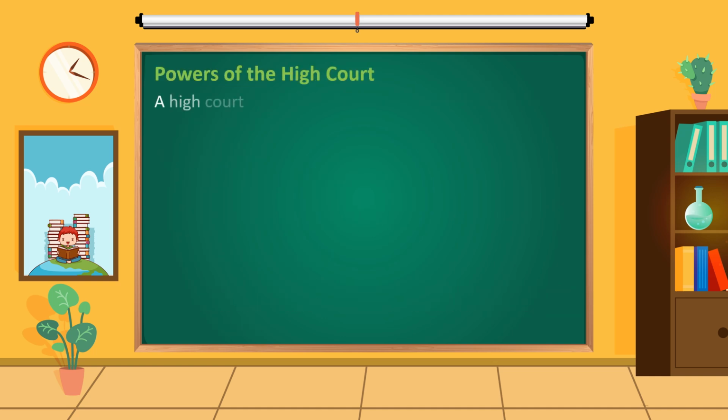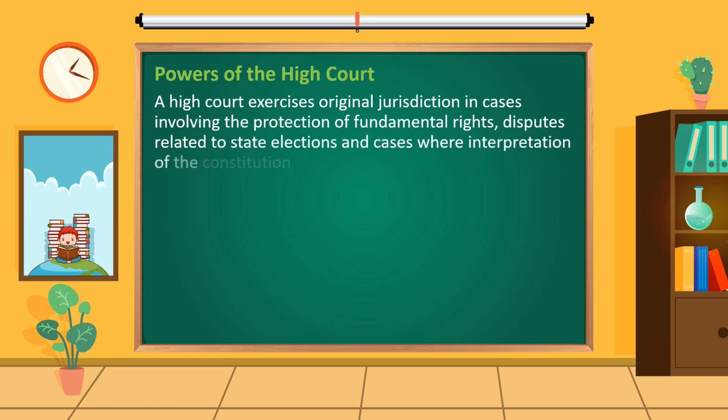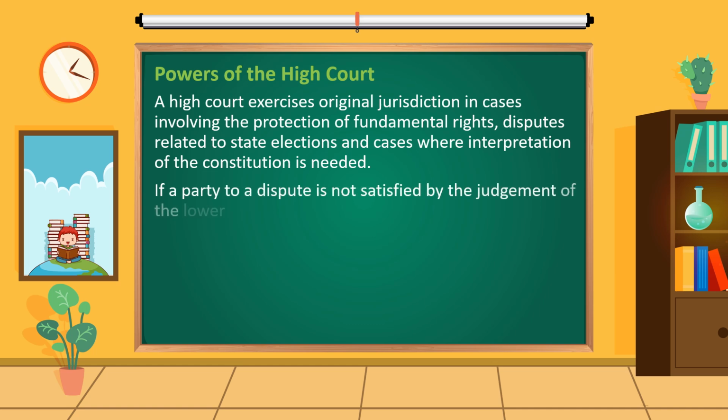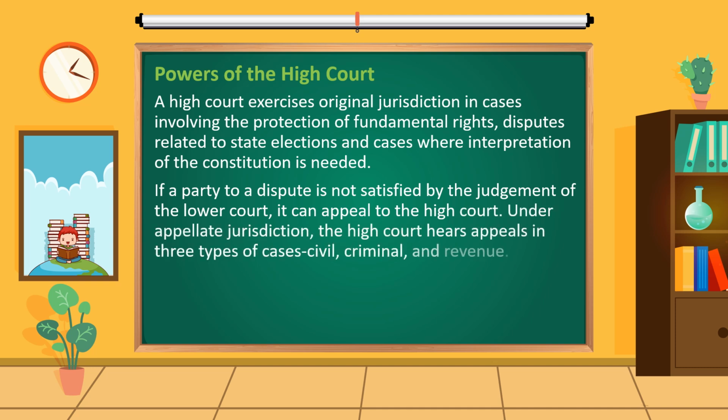Powers of the High Court. A High Court exercises original jurisdiction in cases involving the protection of fundamental rights, disputes related to state elections, and cases where interpretation of the Constitution is needed. If a party to a dispute is not satisfied by the judgment of the lower court, it can appeal to the High Court. Under appellate jurisdiction, the High Court hears appeals in 3 types of cases: civil, criminal, and revenue.